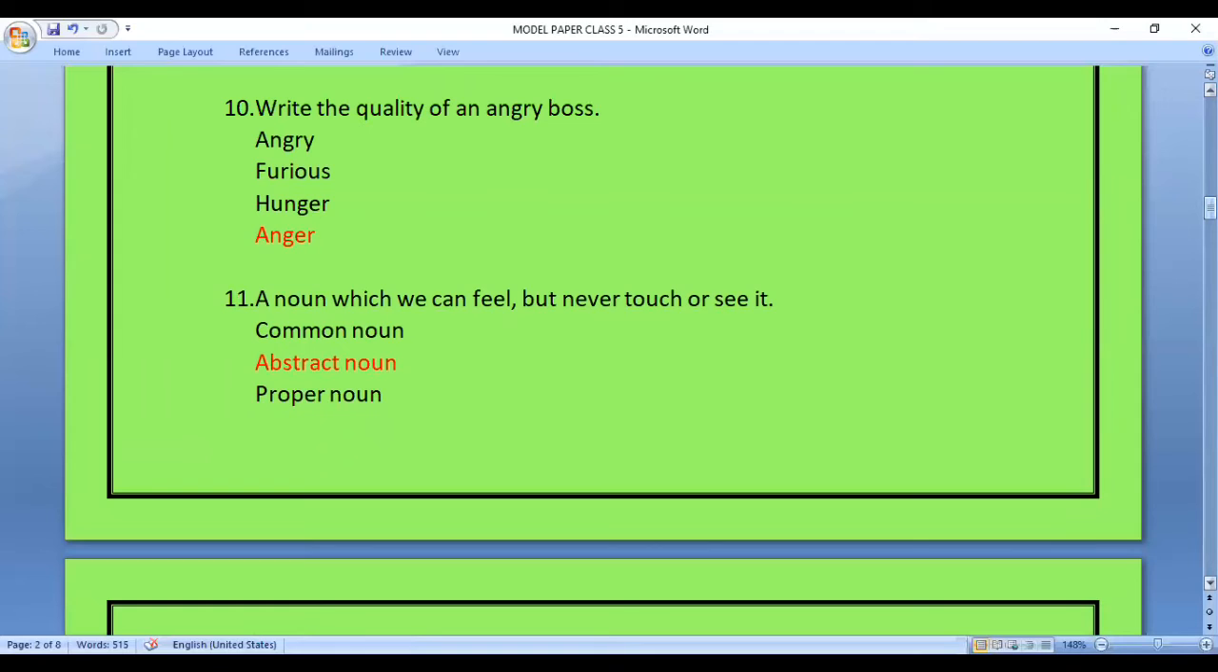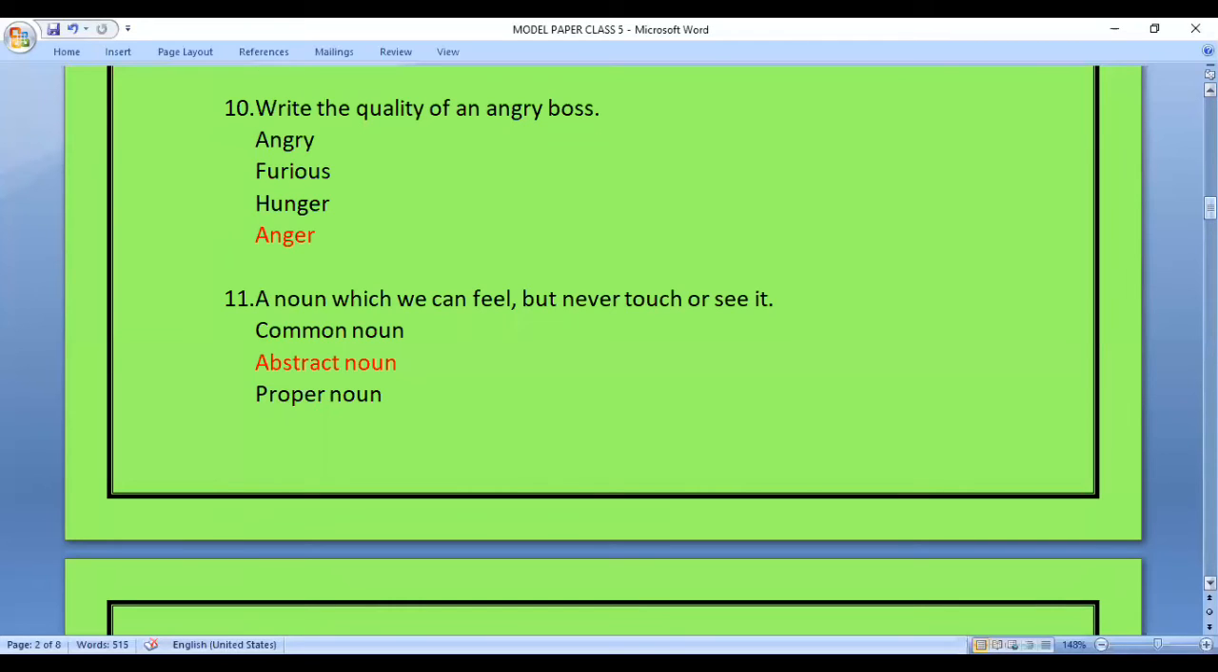Question 10. Write the quality of an angry boss. So in this question, we have been asked to find out what is the quality or what is the peculiar habit of an angry boss. Mostly, what will an angry boss do? Yes, he would express his anger. And hence the answer is anger, for the options angry, furious, hunger, or anger.